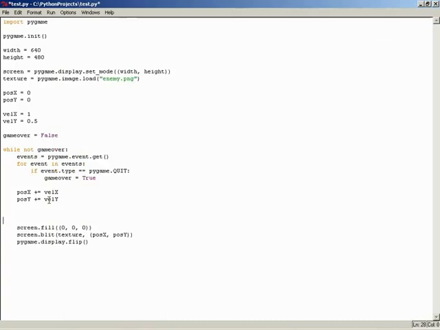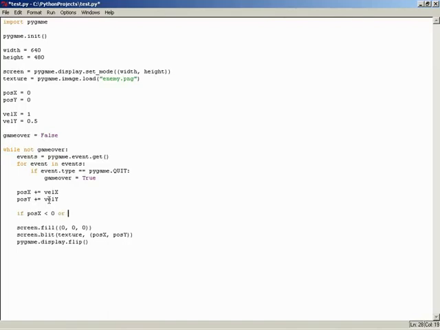So right after we advance the position, let's do some checks and see if our little graphic has hit the edges of the screen. So I'm going to start an if statement and say that if the position x value is less than 0, then we've gone off the left edge of the screen.